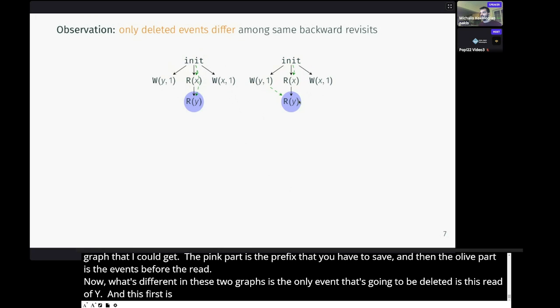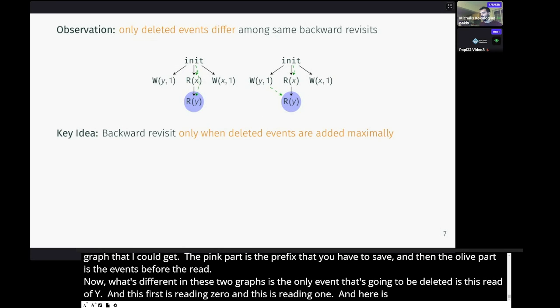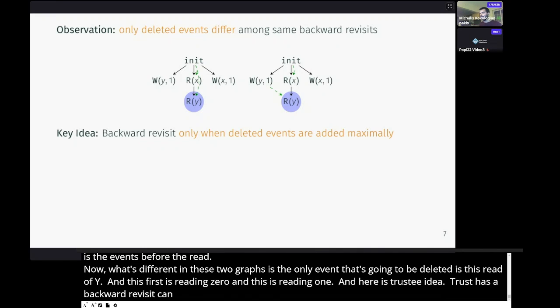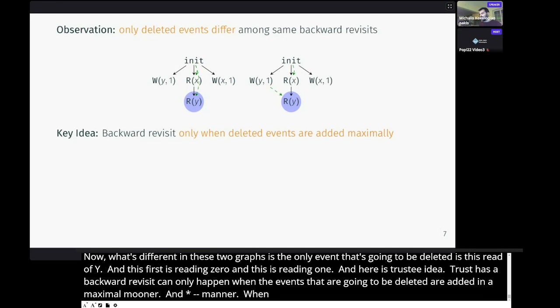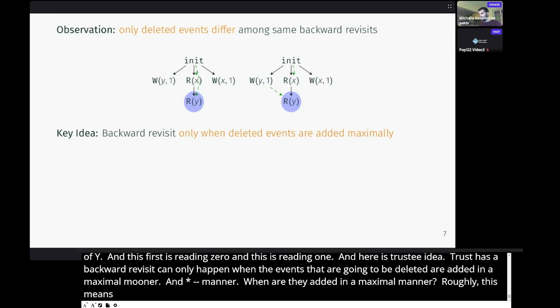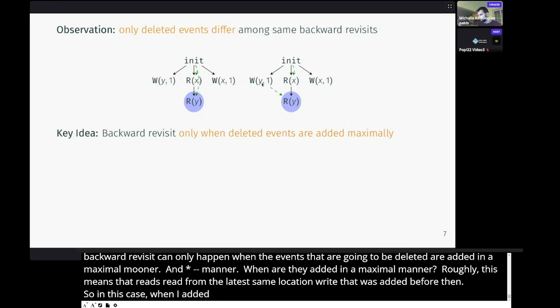And now here is Trust's key idea. This is Trust's cornerstone. Trust says that a backward revisit can only happen when the events that are going to be deleted are added in a maximal manner. And when are events added in a maximal manner? Well, we have a precise definition in the paper, but roughly this means that reads read from the latest same-location write that was added before them. So in this case, when I added this read here, this read could either read 0 or 1.